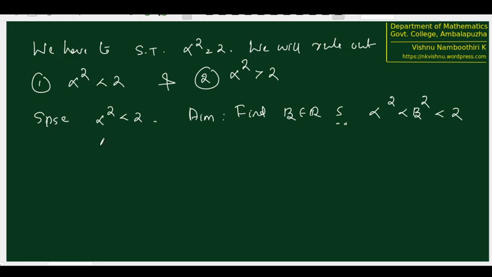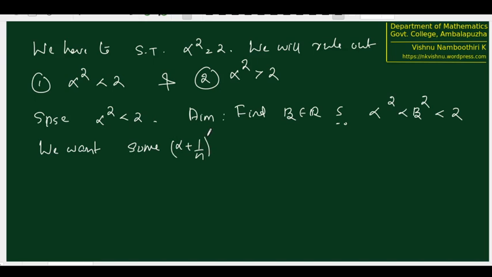Basically, we have to find some real number that is slightly above alpha, but whose square is below 2. So we want some alpha plus 1 by n. Alpha plus 1 by n is slightly above alpha, because we know that 1 by n is very small and we can choose 1 by n to be really small.